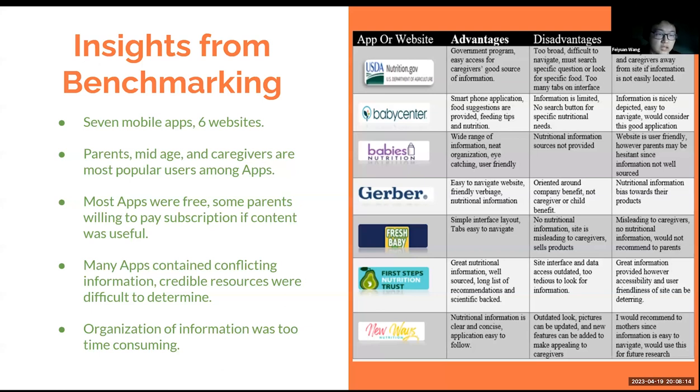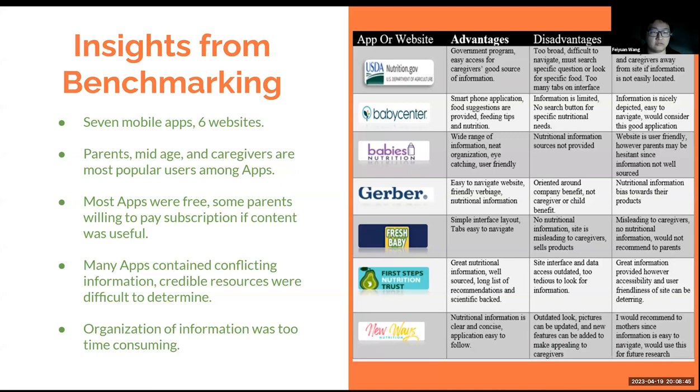We also conducted benchmarking to compare other competing products on the market. Through testing and investigation, we were able to get a better understanding of what exists and what we can improve upon. Our investigation included 7 mobile applications and 6 websites. In general, parents, middle-aged adults, and caregivers are the most popular users of the app.